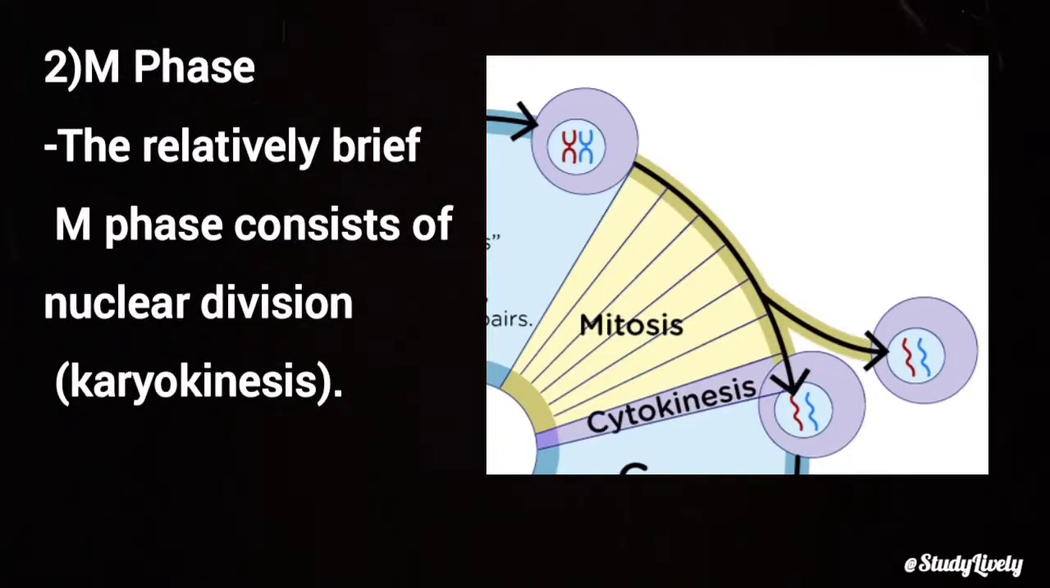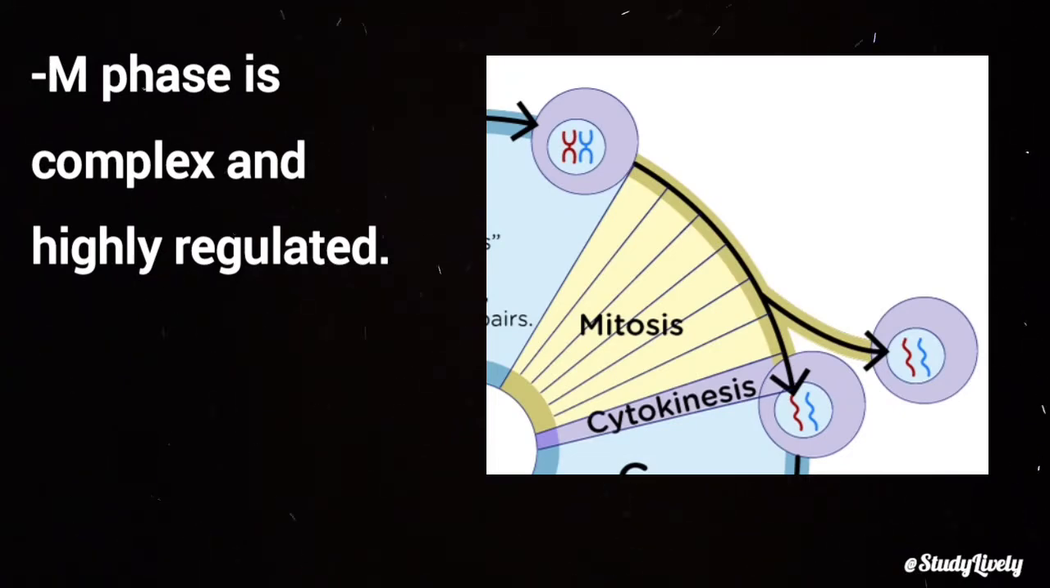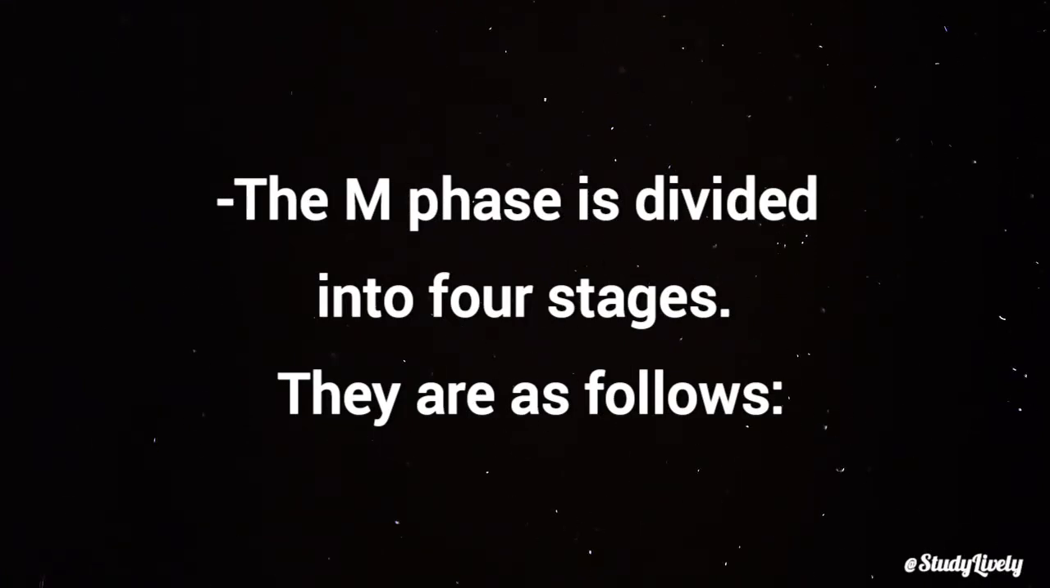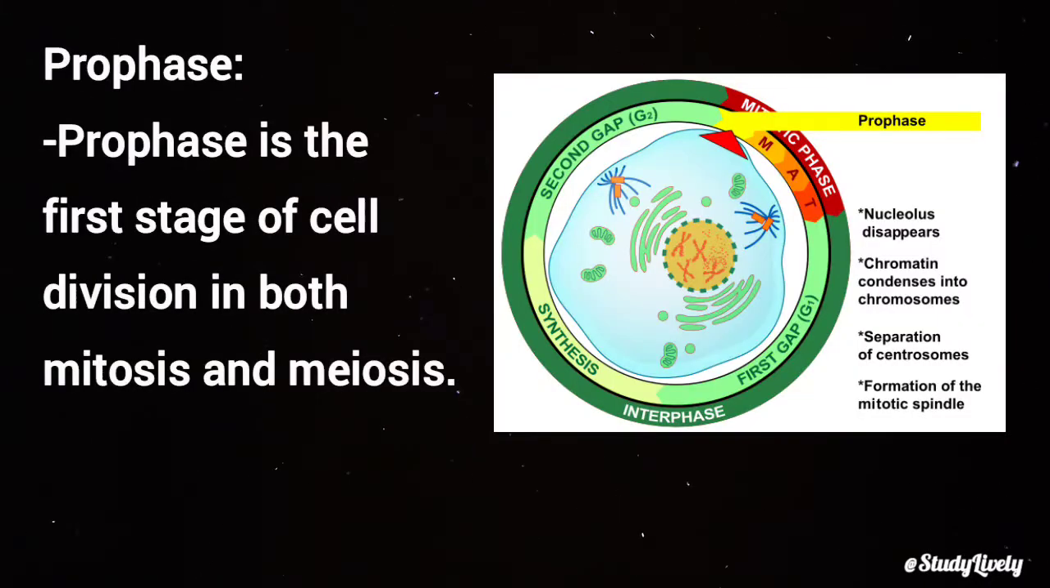2. M phase. The relatively brief M phase consists of nuclear division, karyokinesis. M phase is complex and highly regulated. The M phase is divided into four stages. They are as follows. Prophase.